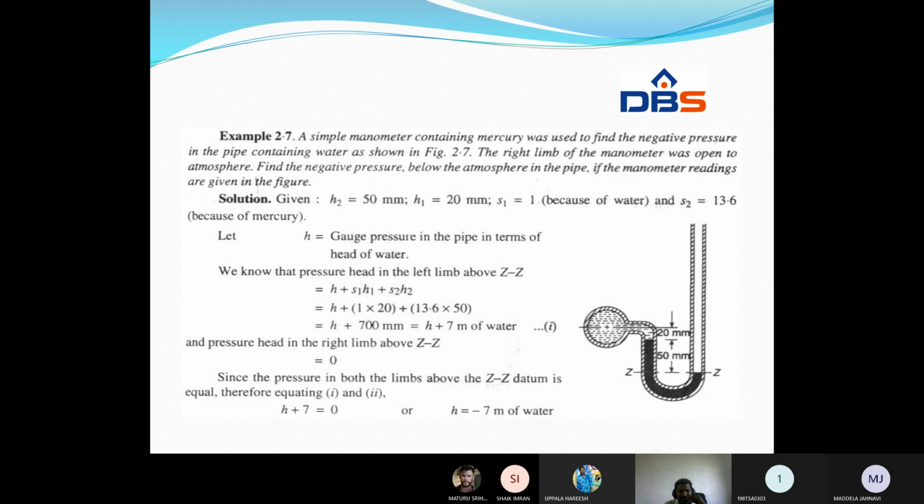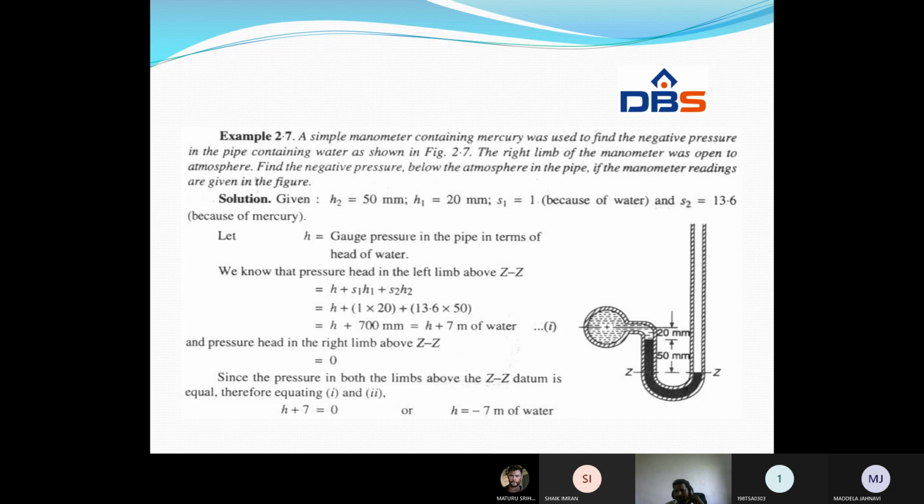Simplify this equation: H plus S1 H1 plus S2 H2. S1 is the water specific gravity, into the height 20 mm, plus S2, the specific gravity of the heavy liquid, 13.6, height 50 mm. If we simplify it, we will get H plus 700 mm, or H plus 7 meters of water. Therefore, if you equate it, we will get H plus 7 is equal to 0. Therefore, H is equal to minus 7 meters of water.